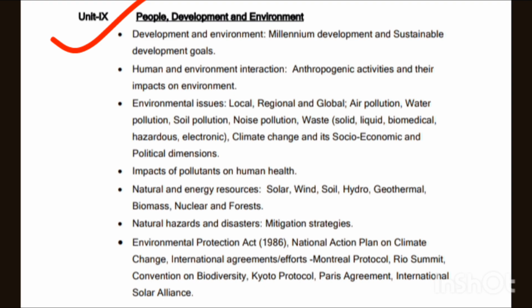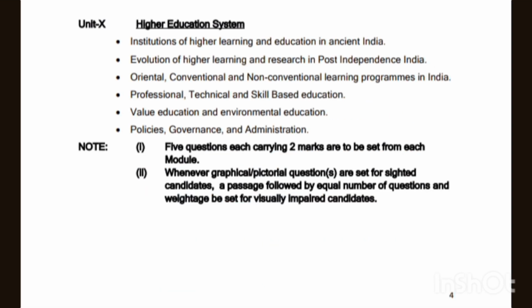Unit 9 people, development and environment. Unit 9 is a little bit vast, it has so many concepts. Unit 10 higher education system. So these are the 10 units of paper 1. As you can see, it is written that 5 questions each carrying 2 marks are to be set from each module, but it depends. Sometimes you find more questions from one particular unit, and sometimes it might differ. So this is the whole syllabus.